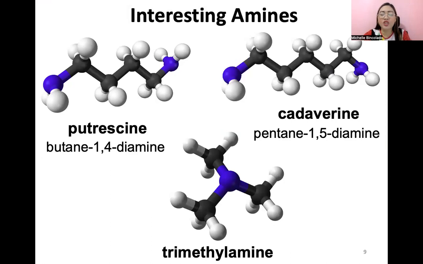These two diamines are also present in rotting fish. So you know, they also have a peculiar smell. And guys, in fact, they are also present in semen, in urine, and in bad breath. Okay, so they are partly responsible for the characteristic odor of the examples mentioned. So when you are in the lab and you encounter an amine, you should know what to expect. They have this characteristic fishy odor.